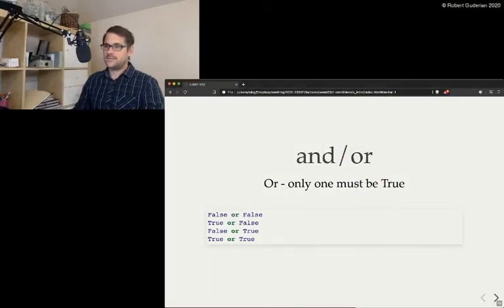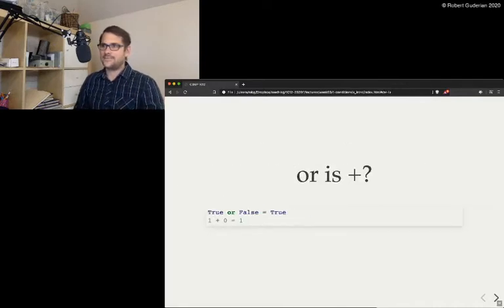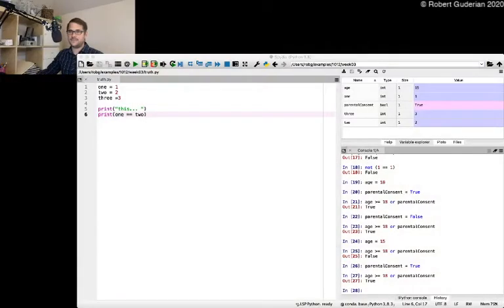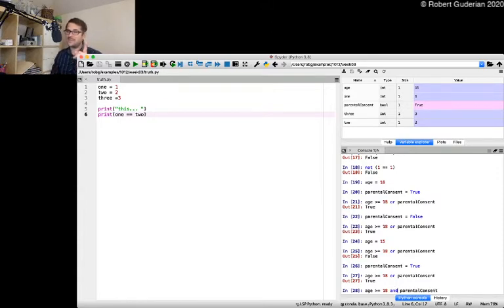Then you can see that it's just the word or, which is nice. We'll get to that one in a second. And both of them have to be true. So we have the case of, I didn't think of something. Oh, this is terrible. You're with your parents and you're very obedient. So you might be over 18, but your parents are paying. So you want to ask, hey, can I have a beer?